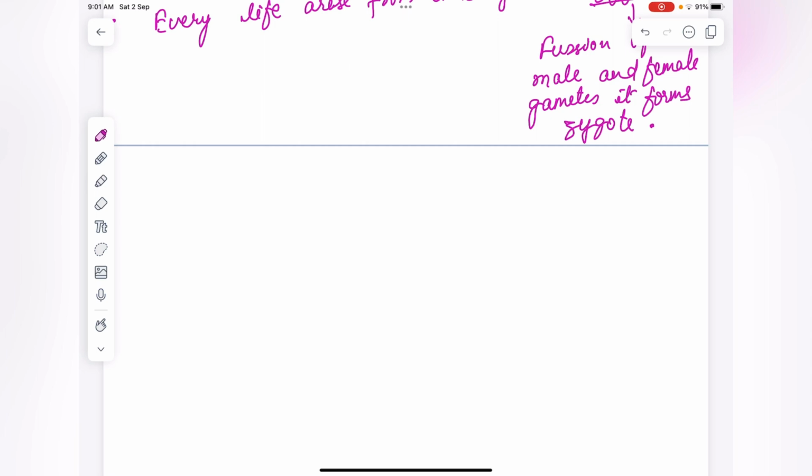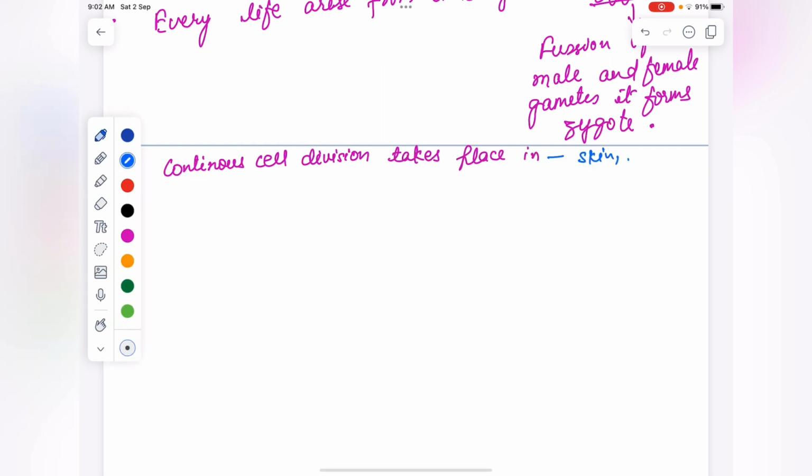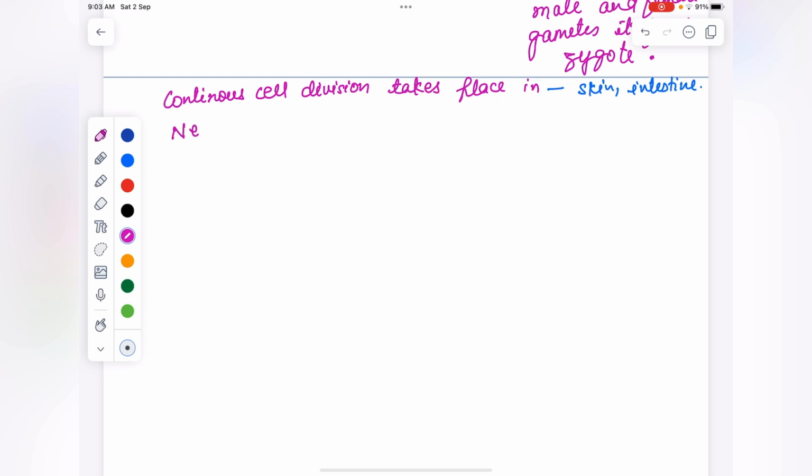skin and intestine. These are the cells in which continuous cell division takes place. There are many cells which divide only when they are required, like in the liver, and in some parts cell division never takes place, like neuron cells, which never divide. The cells present in the brain never divide. Continuous cell division takes place in skin and intestine. Neuron cells never divide.